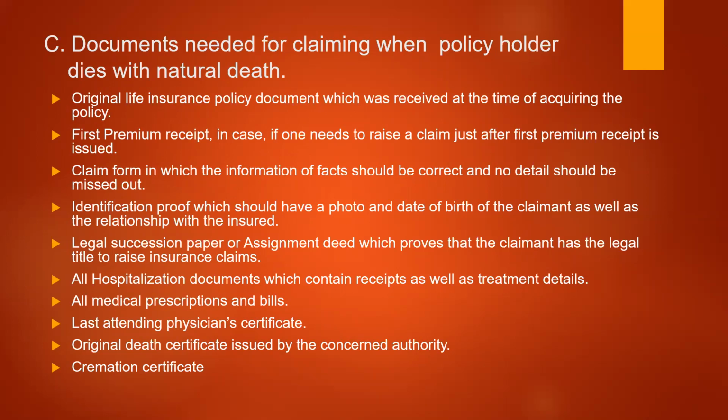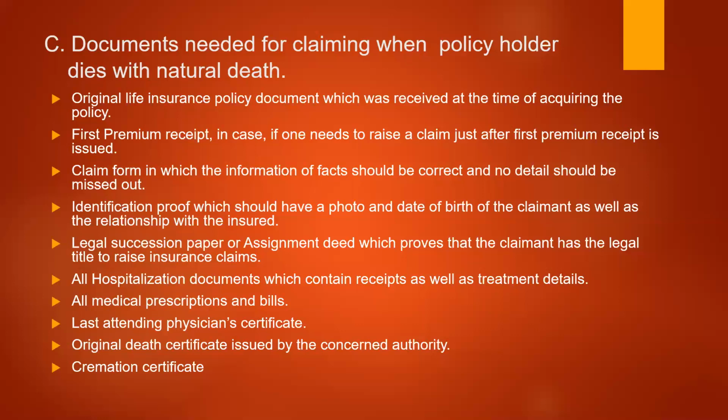Next one is identification proof, which should have the photo and date of birth of the claimant as well as the relationship with the insured. Another proof has to be provided relating to the date of birth of the claimant, whether the claimant is a minor or major, because minor persons are not so easily given the claim settlements. So in order to prove all that, date of birth is most essential of the person who is claiming it, and also a photo has to be given as an identity proof.